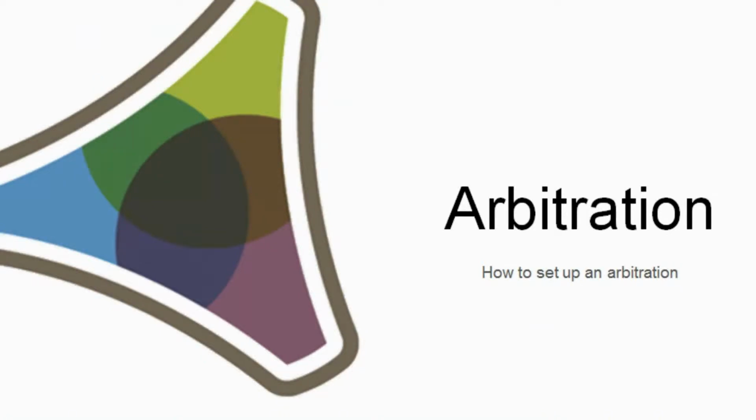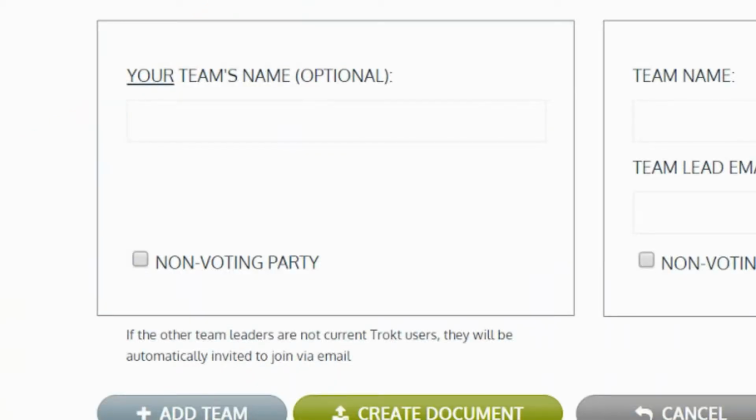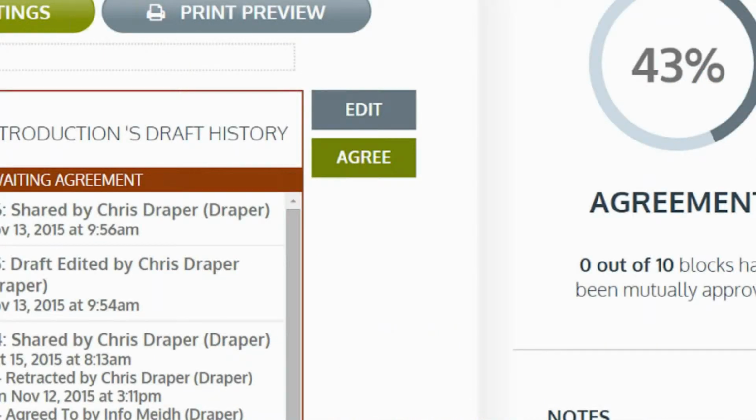Arbitration is a negotiation structure that can be easily mimicked in TROC using the team permission settings. Within the team permission settings, TROC identifies teams as either non-voting parties or as voting parties. If a team is identified as a voting party, they will have an Agree button within each section where they can commit their team to agreeing to the language within that section. A non-voting party will not have access to an Agree button.